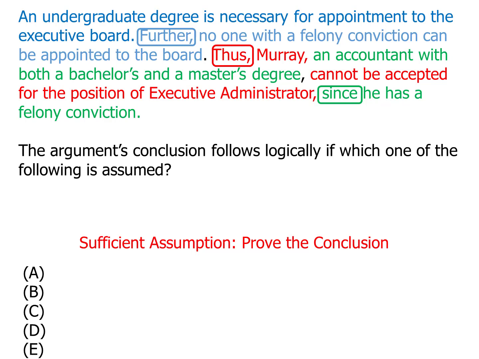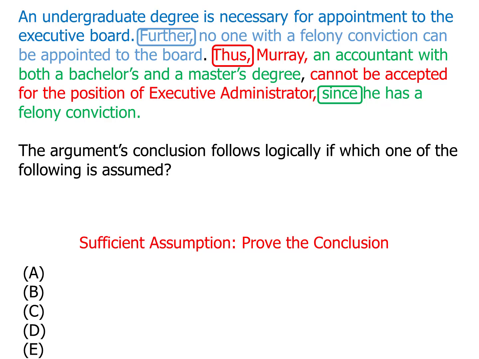But it doesn't prove that he can't be the executive administrator because we know nothing about the relationship between the executive administrator and the executive board. I don't know what's going on with that. So we're looking for an answer choice that's going to clear that up and make it so that we can be absolutely certain Murray is not going to be the executive administrator.